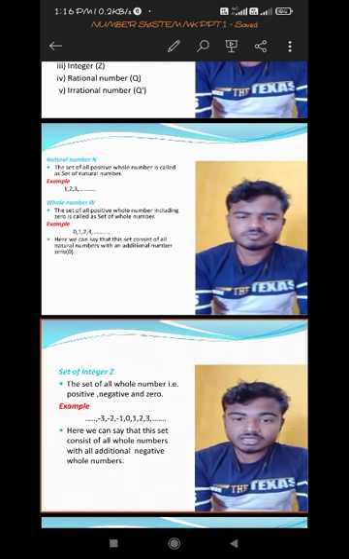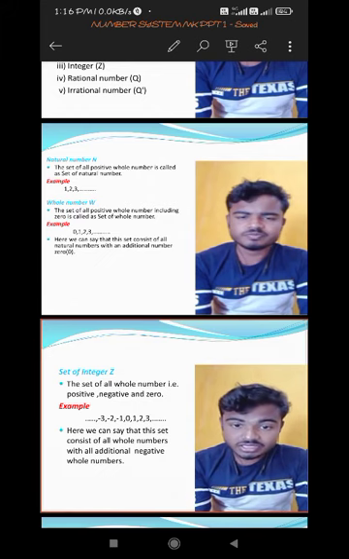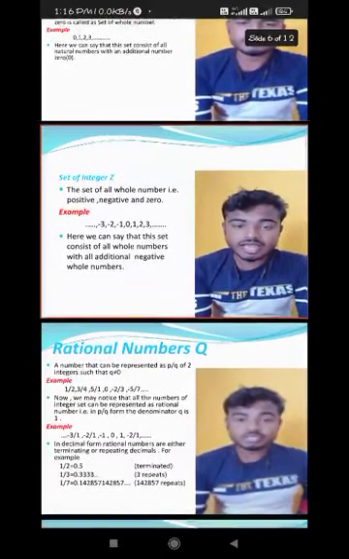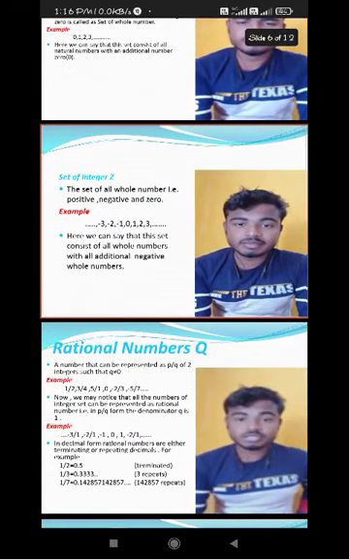It consists of the whole numbers, like 0, 1, 2, 3 up to infinity, and on the left side of 0 there are other numbers, -1, -2, -3, -4. All these numbers constitute the set Z, that is the integer set. So all whole numbers and all negative numbers like -1, -2, -3 belong to the integer set.